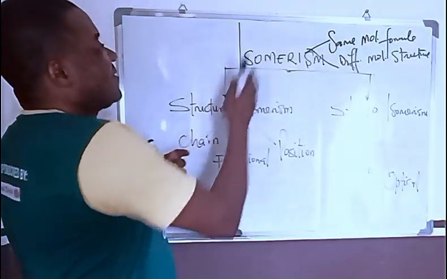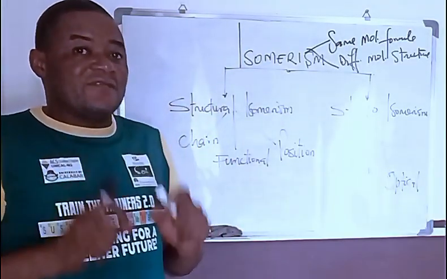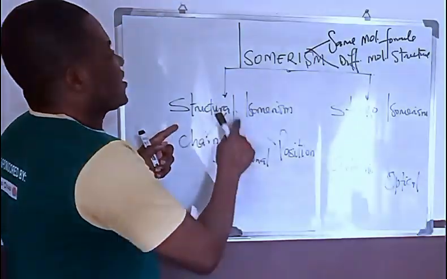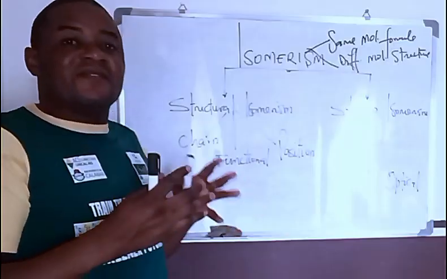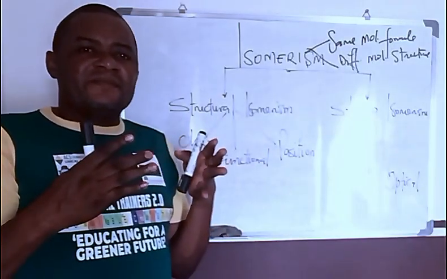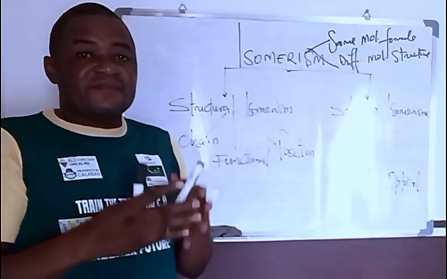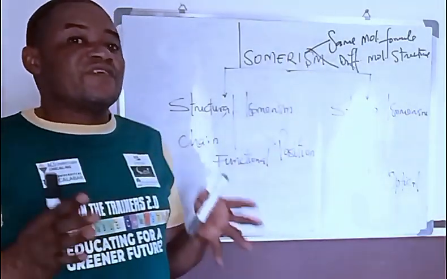It is more like the definition of what isomerism is. The difference is just small. Now let's look at the difference between structural isomerism and isomerism as it is. We had said that isomerism describes two or more different organic compounds that possess the same molecular formula but different structural formula.